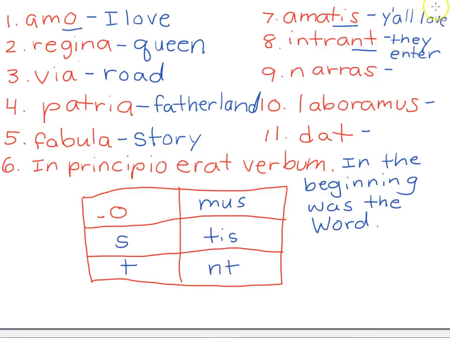So think, did you find that this was about love? Good job. Did you find this was about enter? Good job. If you're yellow and you could figure out who's doing the loving and who's doing the entering, that's really on the high level.